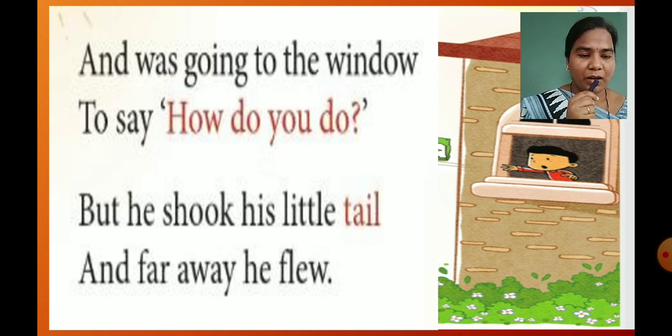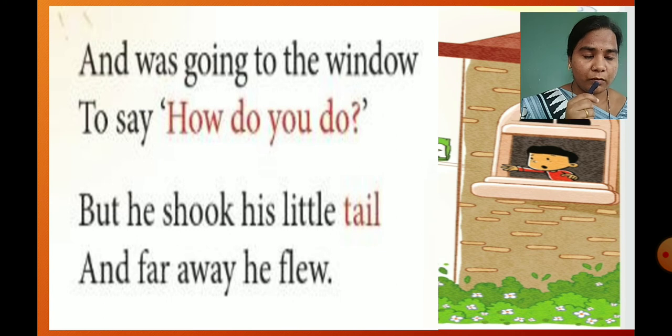I went to the window to say, how do you do? It means he wants to ask this little bird, how do you do? Because he meets this bird for the first time, like a formality he is asking the bird, how do you do? But what did this bird do? He shook his little tail and far away he flew. Shook, what does it mean, children? It means shake. Shook is the past tense of shake.